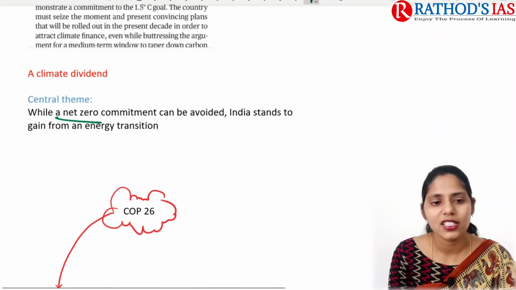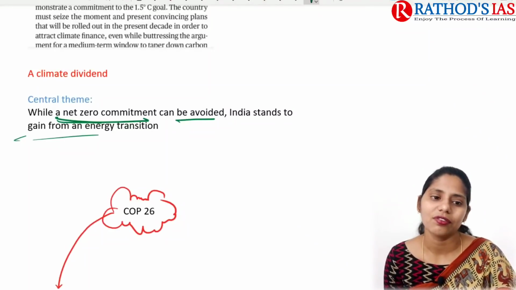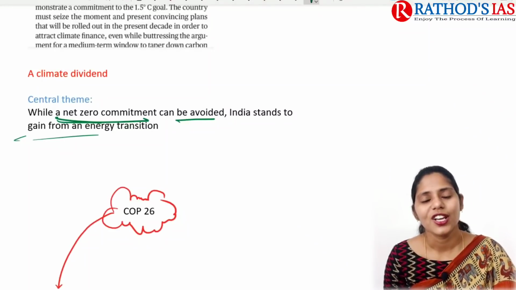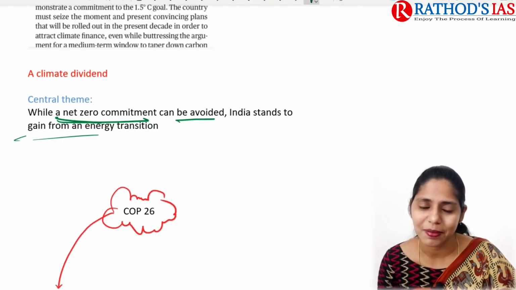While a net zero commitment can be avoided, India stands to gain from an energy transition. Recently, I think 4 days ago, we discussed this energy transition plan.